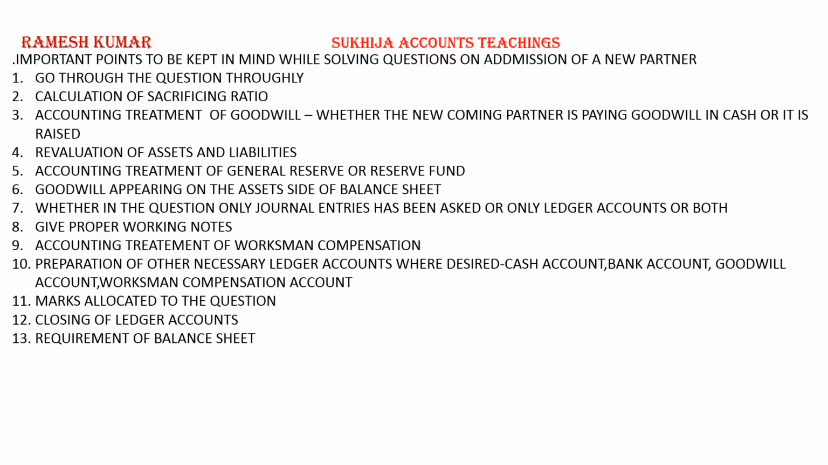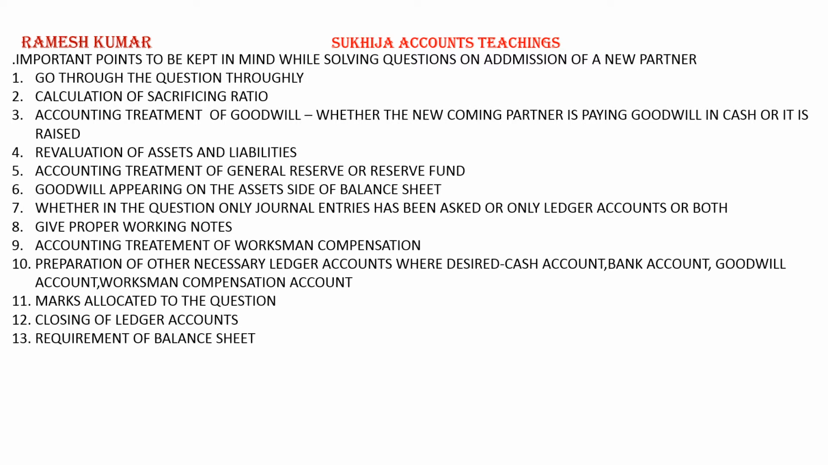Then fourth, revaluation of assets and liabilities. Whether assets and liabilities have been devalued or not. It depends upon, like in old balance sheet, machinery is 20,000. He says it is to be reduced to 16,000. It means machinery has decreased by 4,000. Or new machinery has been valued at 16,000. It is the same thing.